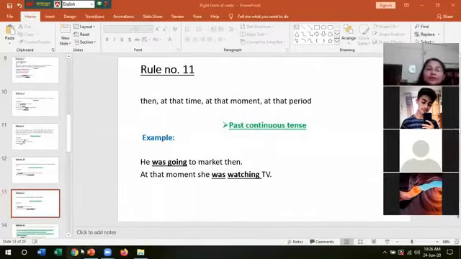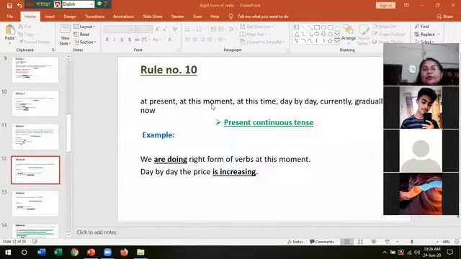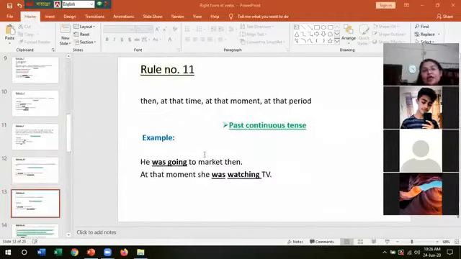But remember, if there is at this moment, in rule number 10, then it is present continuous tense. But if there is at that moment, then past continuous tense. He was going to market then. At that moment, she was watching TV. These are the examples of rule number 11.